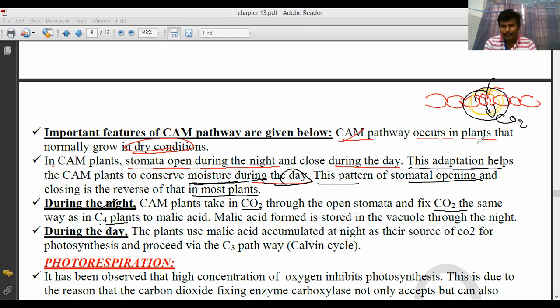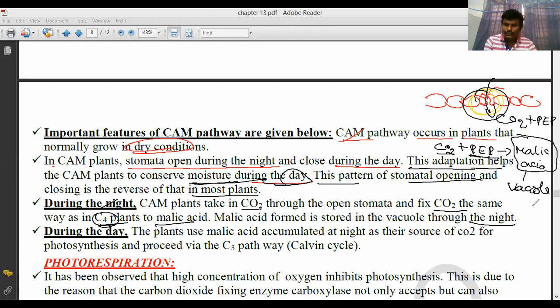They fix carbon dioxide the same way as in C4 plants. This carbon dioxide enters the plant and is fixed to phosphoenol pyruvate. As in C4 plants, when carbon dioxide is combined with phosphoenol pyruvate, it is converted into malic acid. The malic acid formed is stored in the vacuole throughout the night. So this is what happens during nighttime.